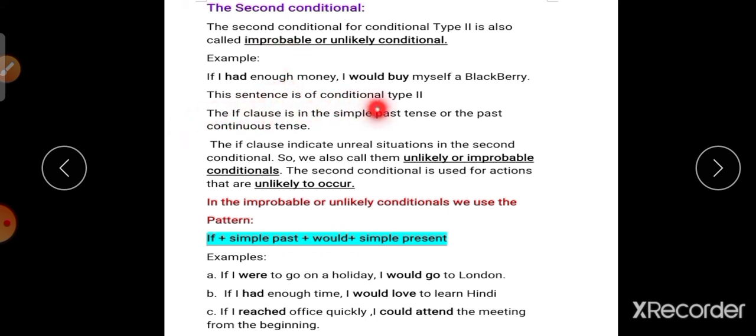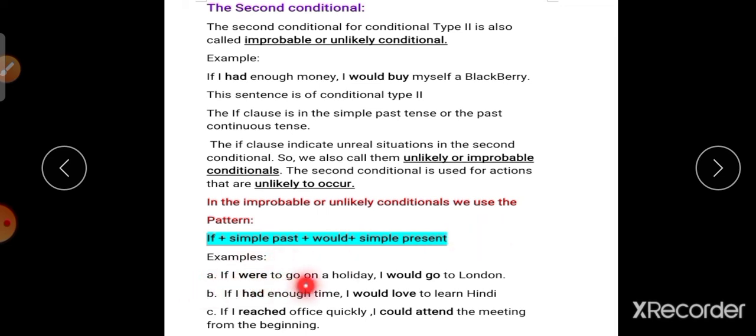In this sentence of conditional type 2, the if clause is in the simple past tense or the past continuous. The if clause indicates an unreal situation in the second conditional, so we also call them unlikely or improbable conditionals. The second conditional is used for actions that are unlikely to happen. In improbable or unlikely conditionals, we use the pattern if plus simple past, plus would plus simple present. Already I mentioned it. Just remember.